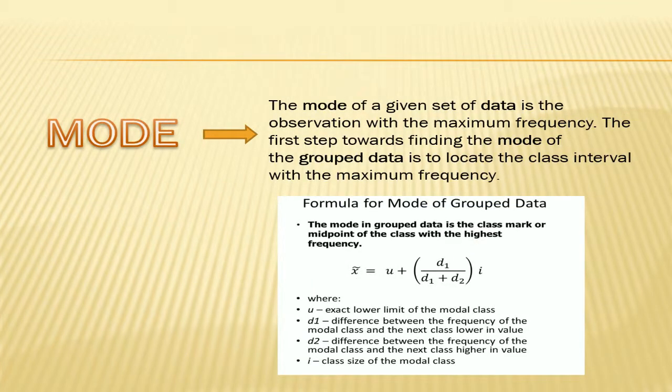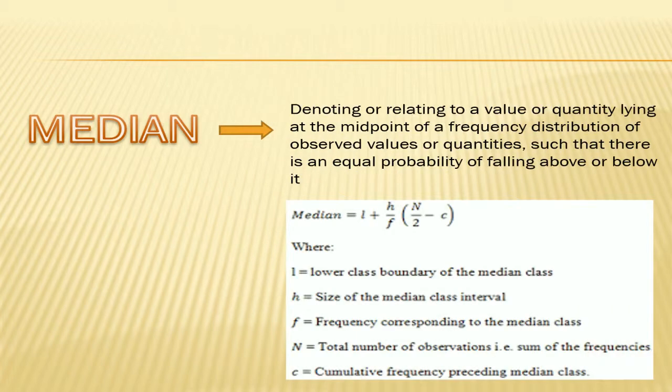Mode. The mode of a given set of data is the observation with the maximum frequency. The first step towards finding the mode of the grouped data is to locate the class interval with the maximum frequency. Median. Median is denoting or relating to a value or quantity lying at the midpoint of a frequency distribution of observed values or quantities, such that there is an equal probability of falling above or below it.